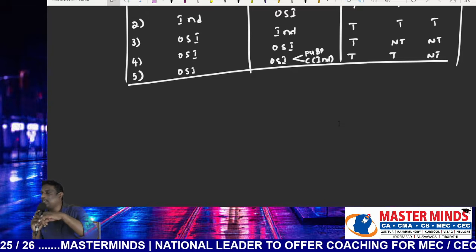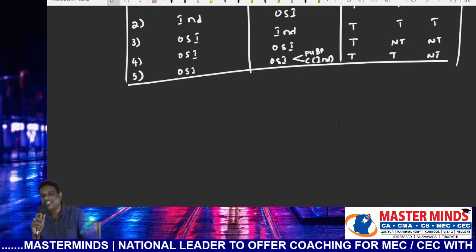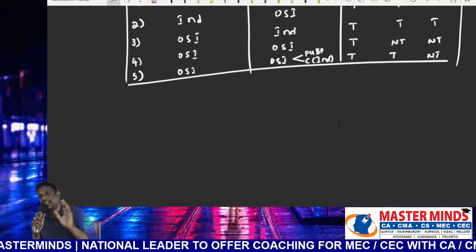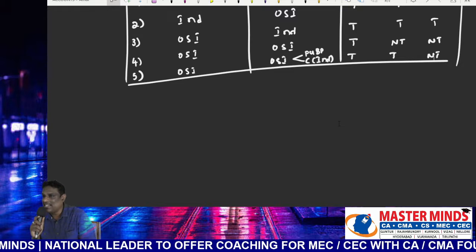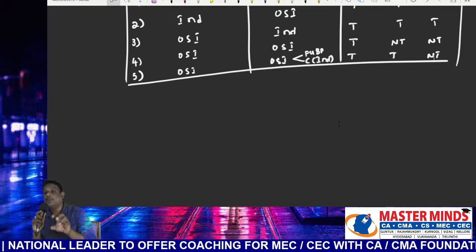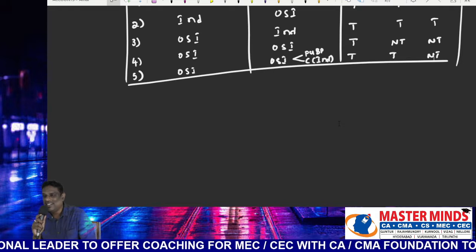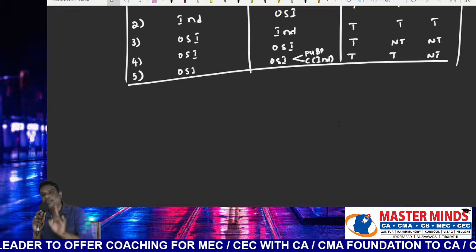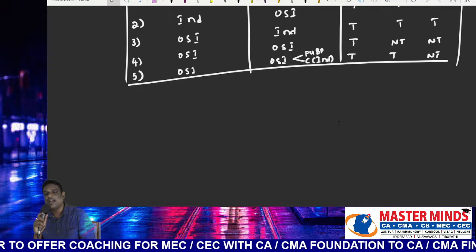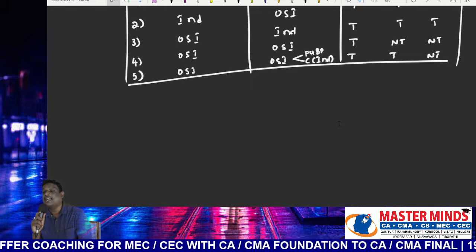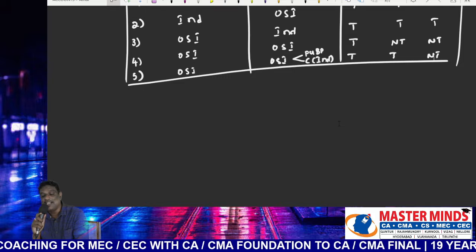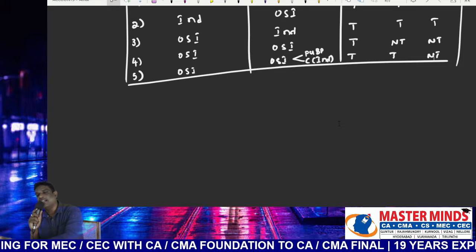Earnings located outside India, receipt located in India, taxable in all cases, irrespective of the residential status. Okay. So if both are located outside India, taxable only in the first case, that is resident and ordinarily resident, not taxable in the hands of resident but not ordinarily resident, and non-resident.